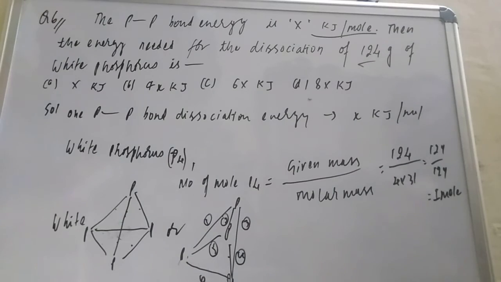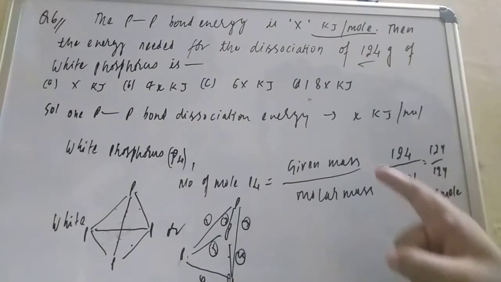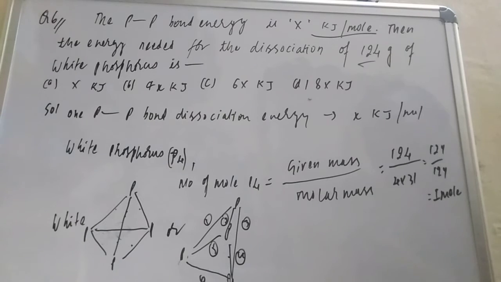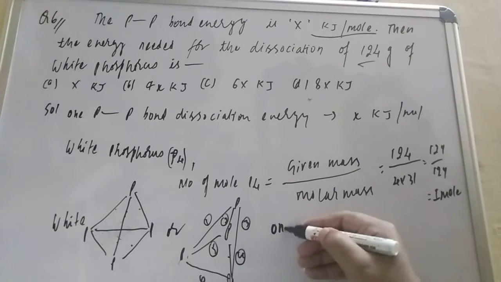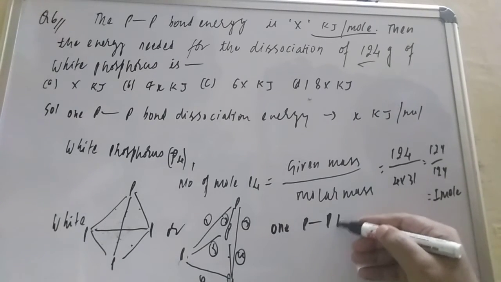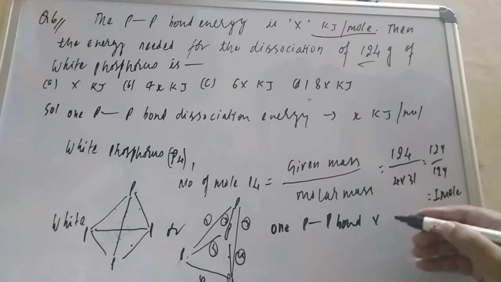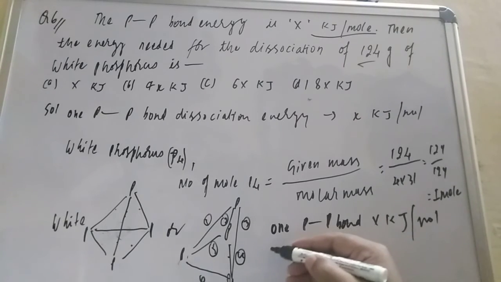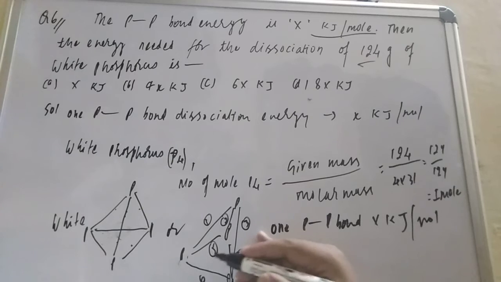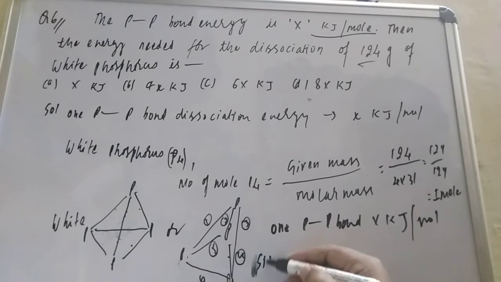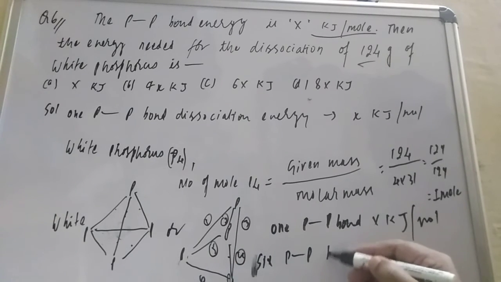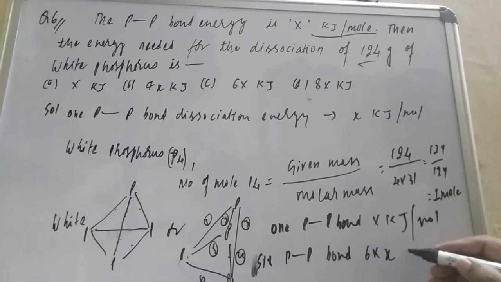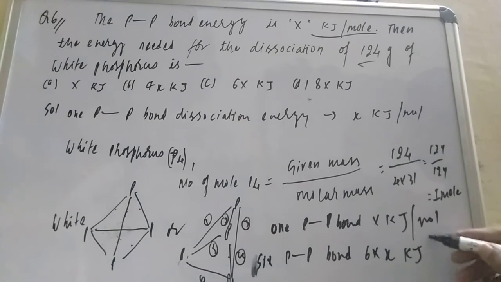They are asking for white phosphorus, the bond dissociation energy for 1 mole. 1 P-P bond is equal to x kilojoule per mole. So for 6 P-P bonds, it will be 6 into x kilojoule per mole.